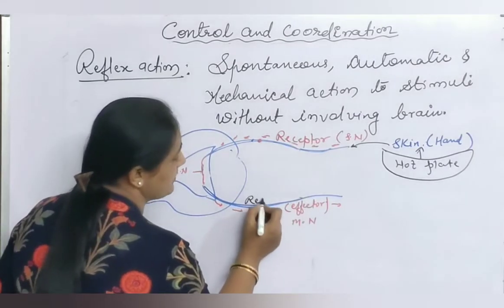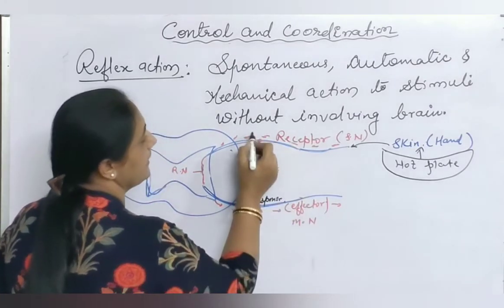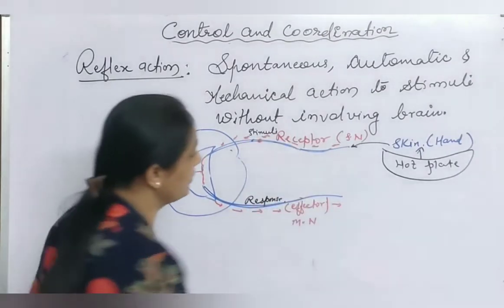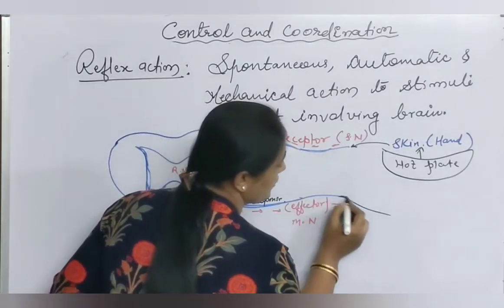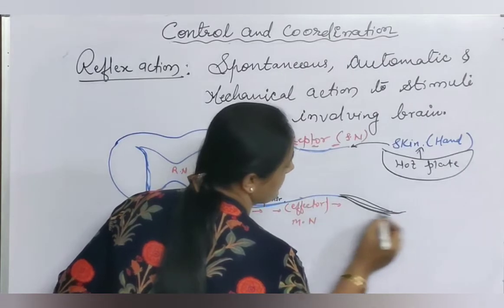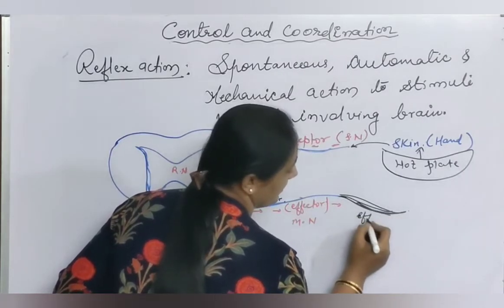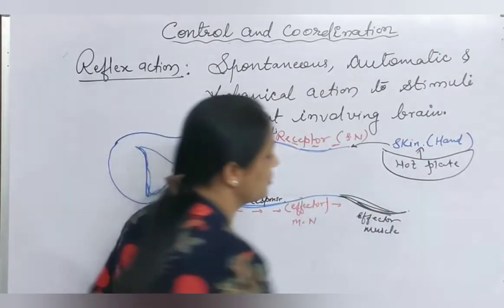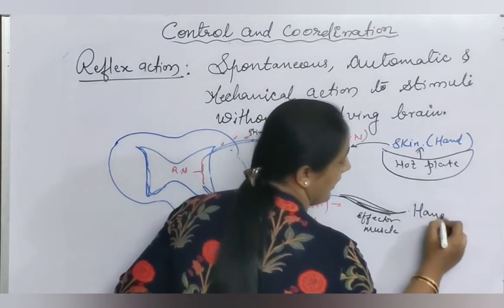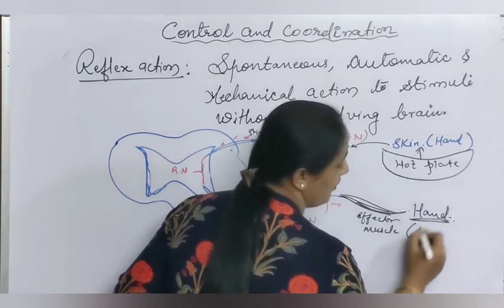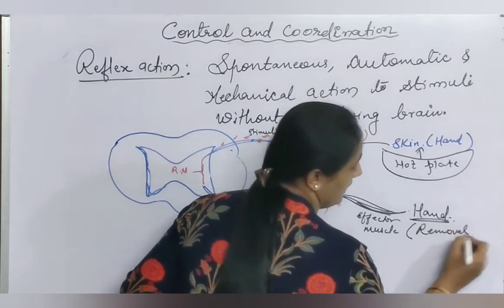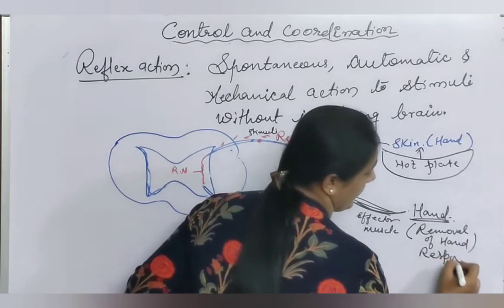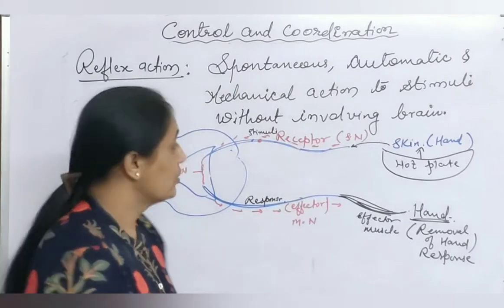Here, what is passed by this region? Response. And here, what is coming? Stimuli. This response goes to the motor neuron, and the motor neuron further reaches the effector muscles. Which is the effector region? Hand. So these are the effector muscles of the hand, and they show the response in the form of removal of the hand. That is the response towards this stimuli.